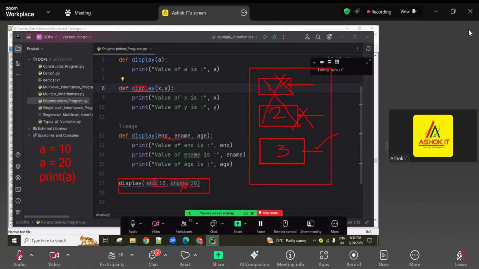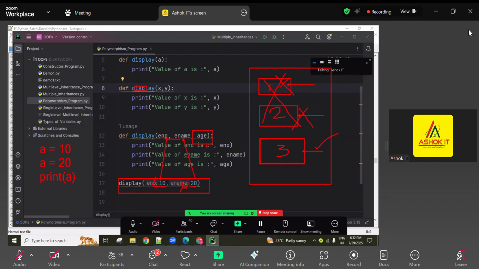So 10 comma 20 means x comma y: 10 is sent to x, 20 is sent to y. That is why they thought it executes. But in memory, only the display function with three parameters exists. So your values are sent to employee number 10 and employee name 20, and one more parameter is waiting for a value.